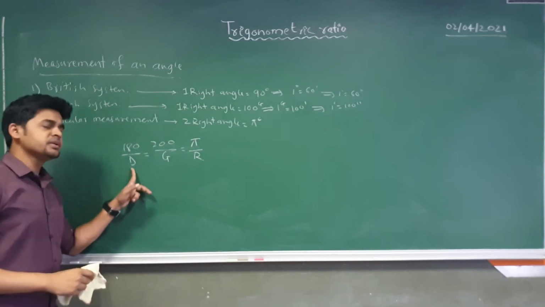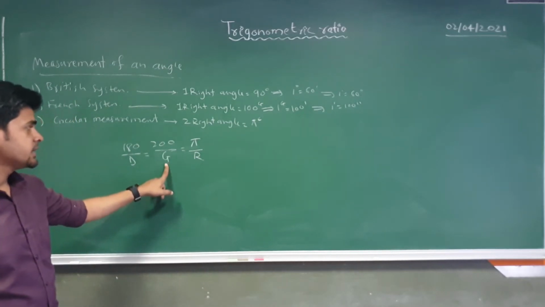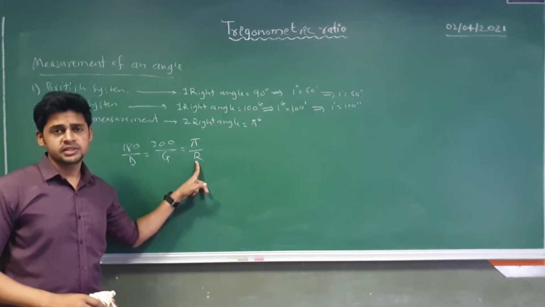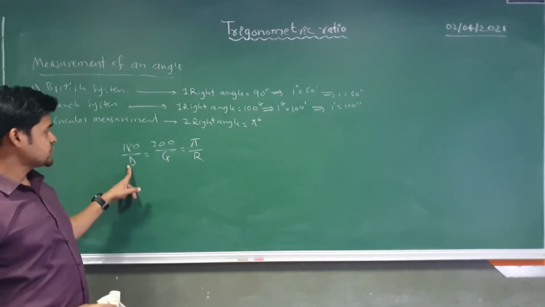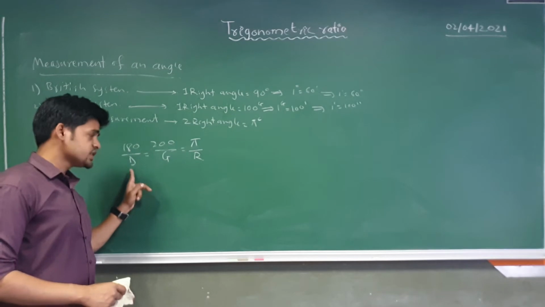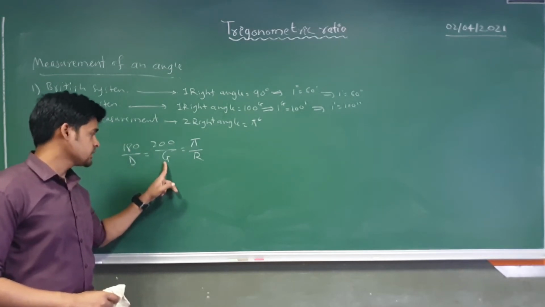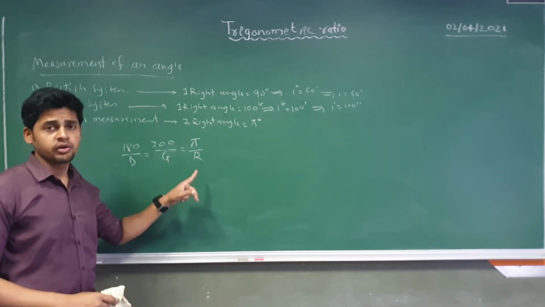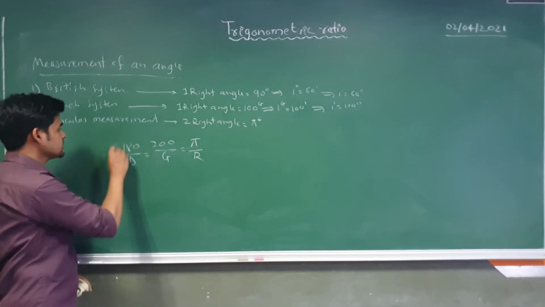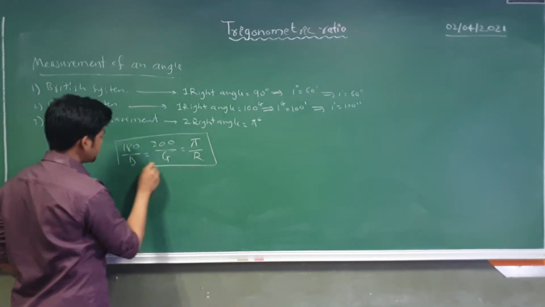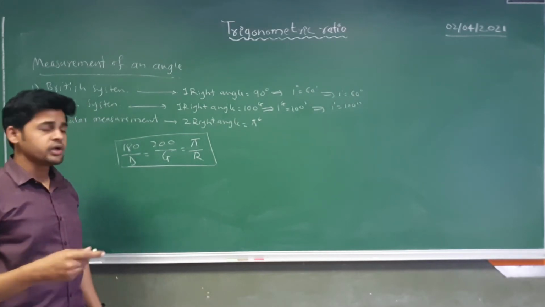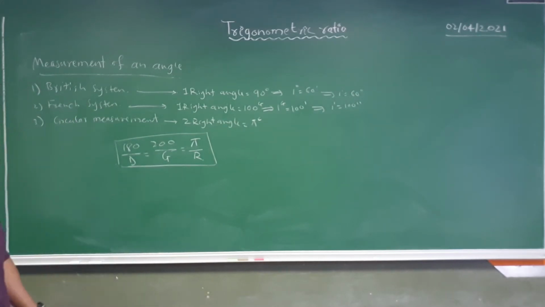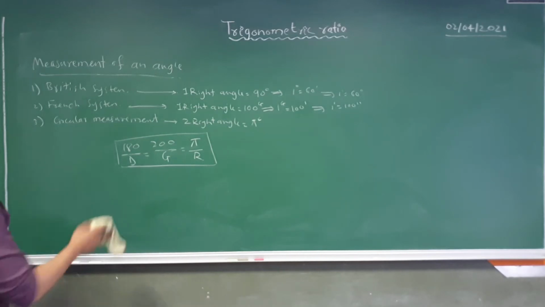Here D means degree, G means grade, R means radian. So if we know any degree value, we can change degree into grade and grade into radian. So this is the relation where we can transform any angle value from one form to another. Okay, so these are the measurements of an angle.